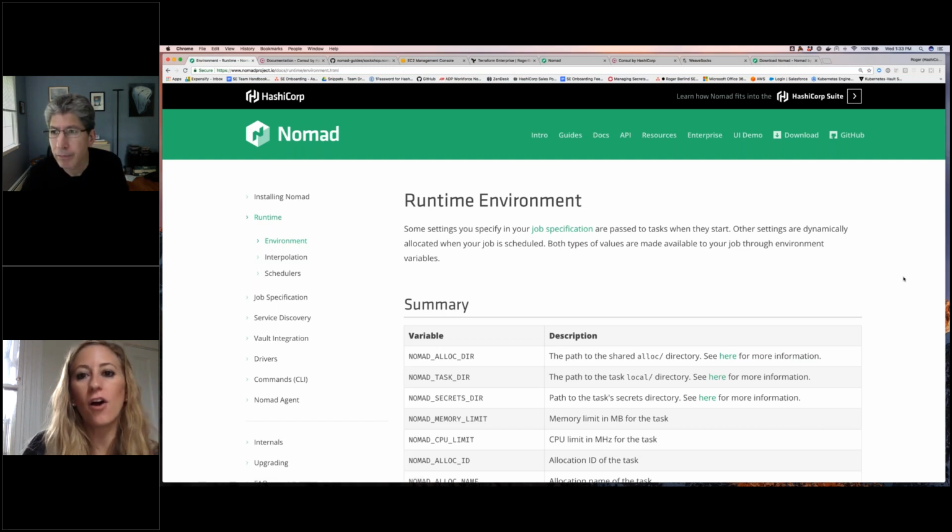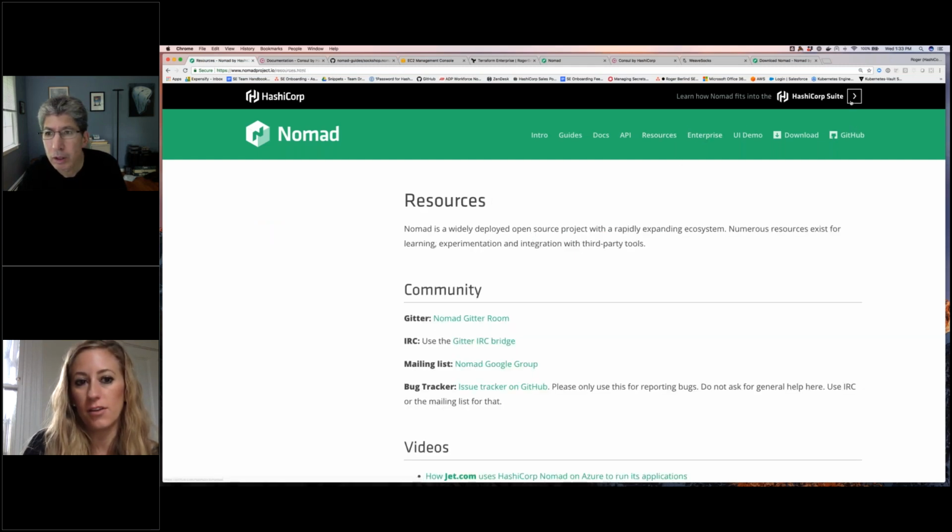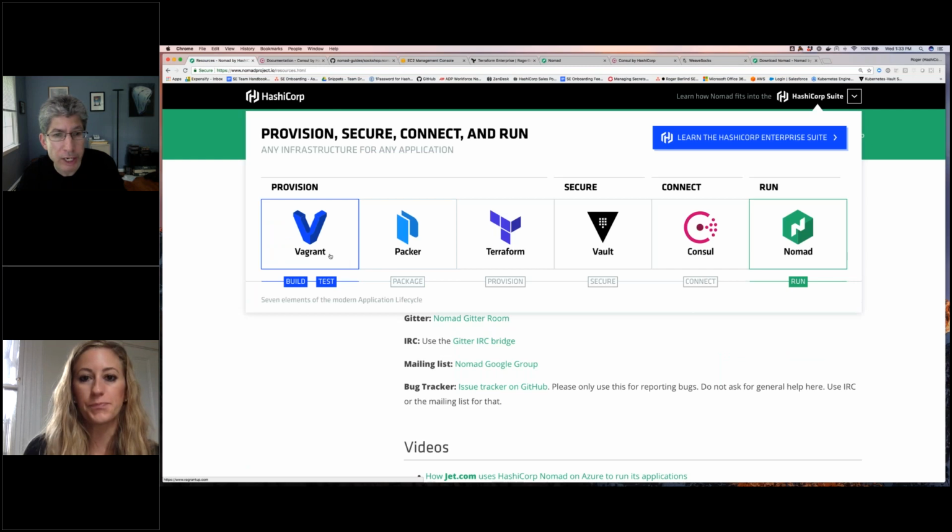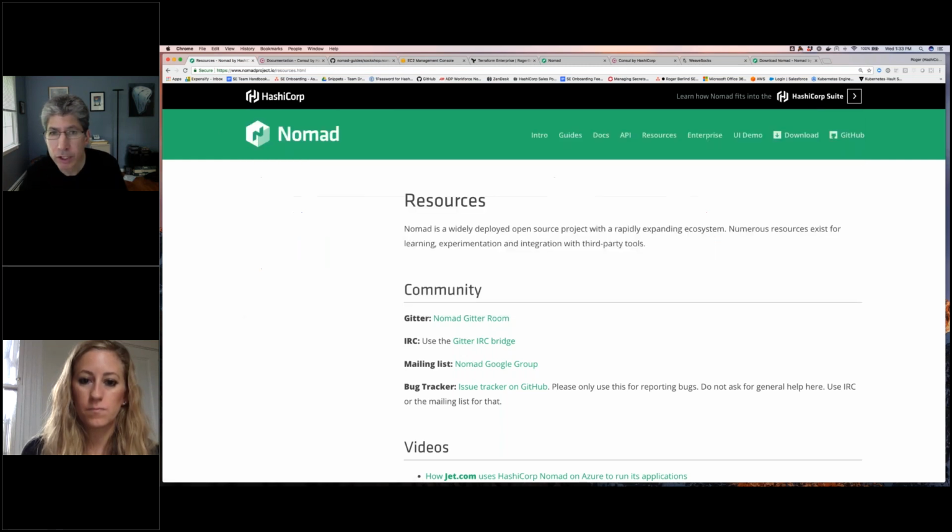Yeah, and maybe to note, all of our tools can be used independently of each other. Obviously we often will show them using them together, but they're all independent. Right, that's a good point. And I'm showing on the screen here the different solutions we have: Vagrant, Packer, Terraform, Vault, Consul, Nomad. Then there's also the enterprise versions as well, right?